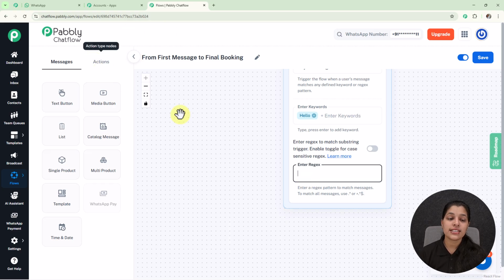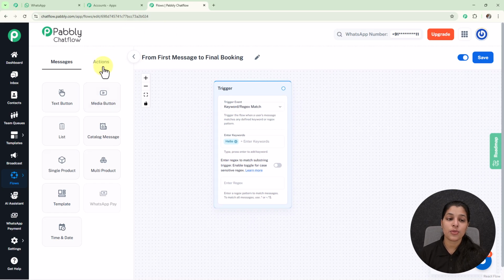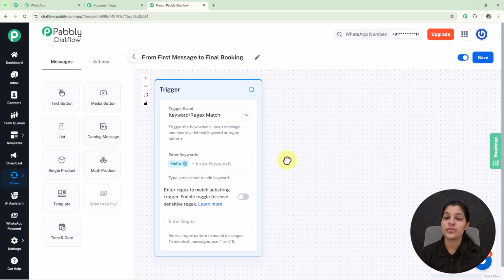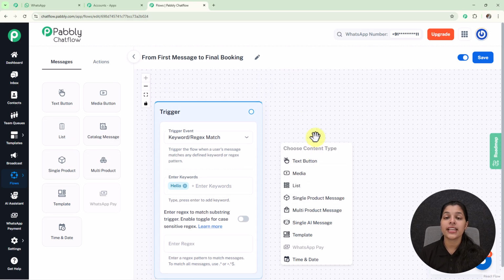Now on your left hand side you can see these messages and action blocks, which you can think of as the main building blocks for creating this WhatsApp chatbot flow. You can drag any of these blocks and create the flow for your WhatsApp chatbot. Now if my user sends me a message, I'm going to send them a welcome message. For that we just have to drag and drop, and here we are getting these message nodes.